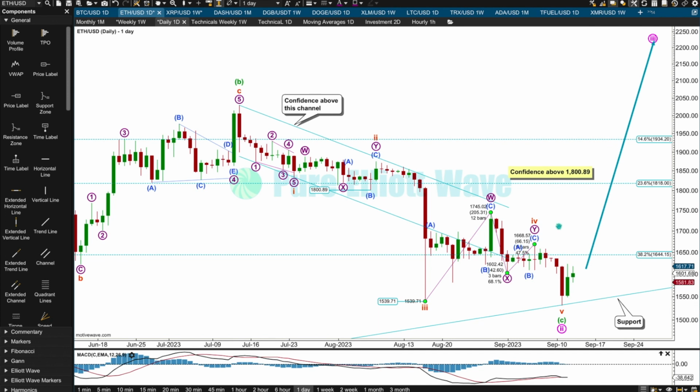Alternation is a guideline, not a rule. We don't always see it. You have to be flexible with that guideline of alternation. If 4 is over here, then 5 has a beautiful look, a nice little curve, sharp end. And now price has bounced up and found support beautifully at the lower edge of that base channel.